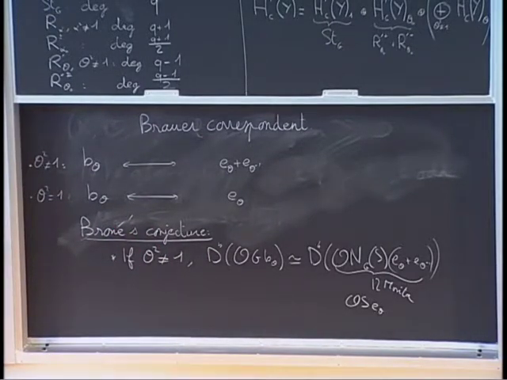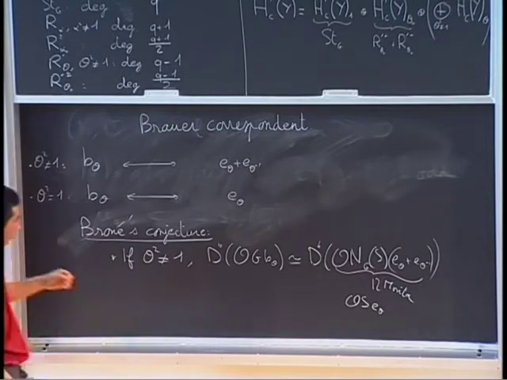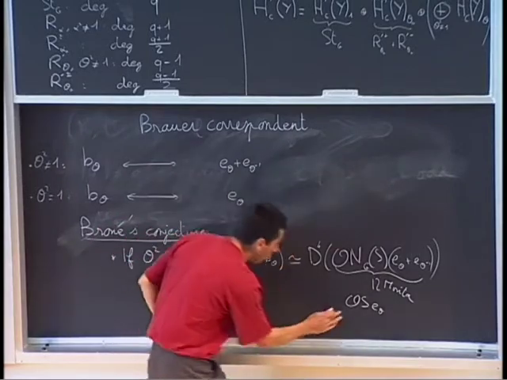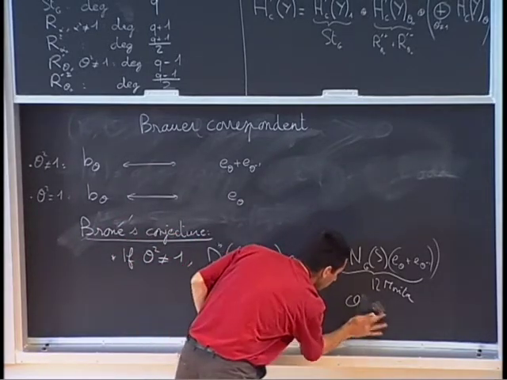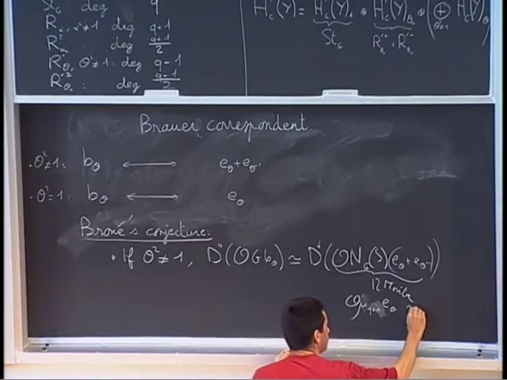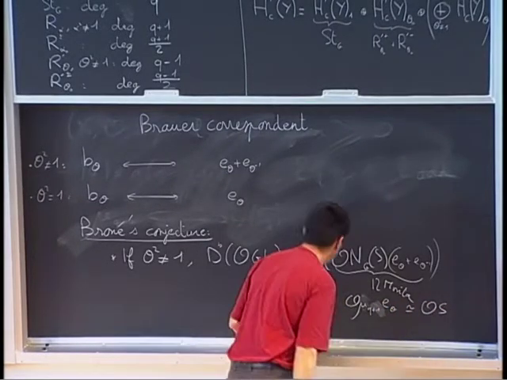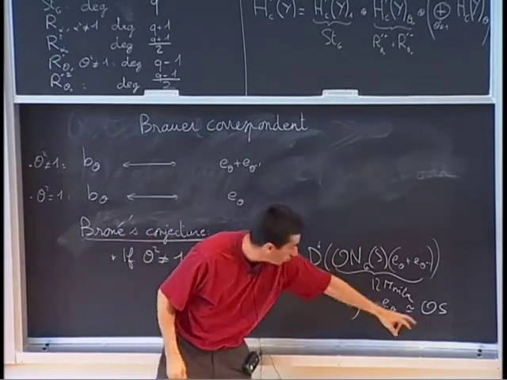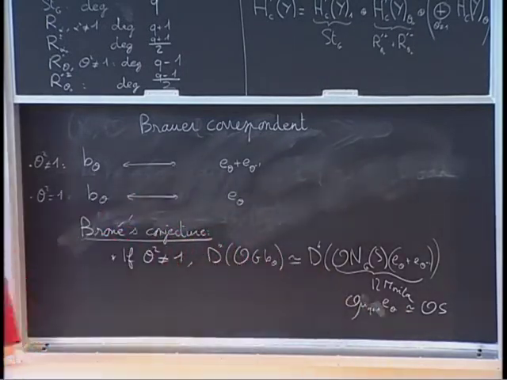So in fact, it tells you that the derived category of this should be the same as the derived category of O μ_{q+1} e_theta, which is isomorphic to OS. So it tells you that we should have a derived equivalence between this and a local ring. In fact, we will see that this derived equivalence is a Morita equivalence.